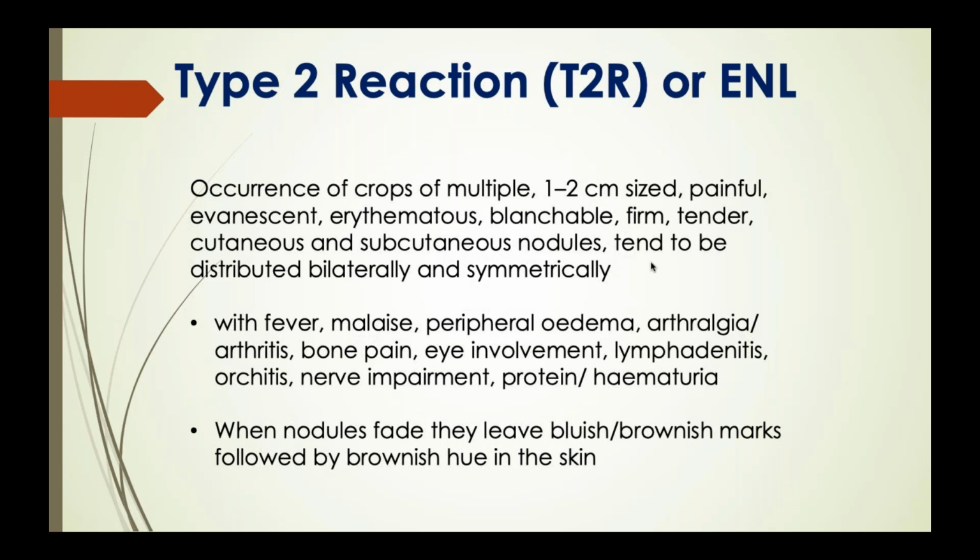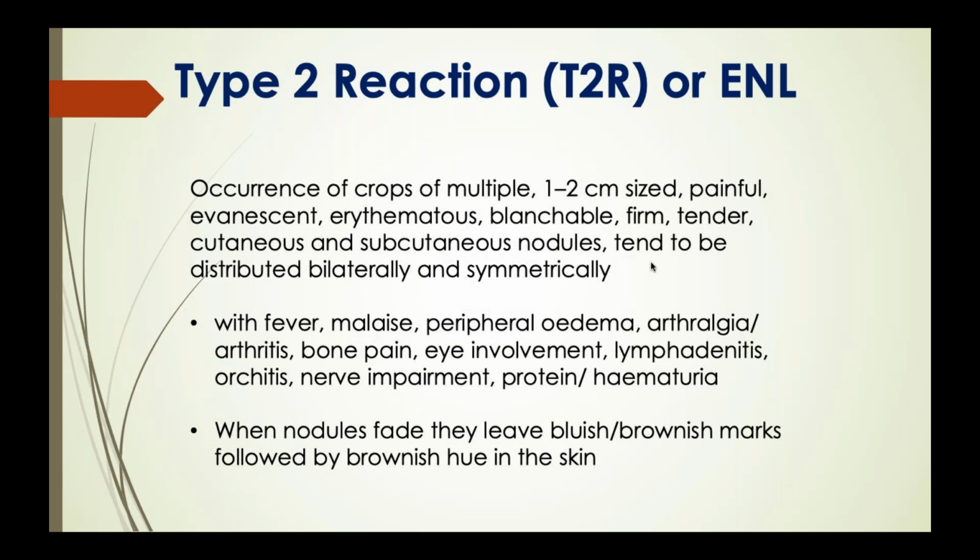That's fine. Usually ENL patients present with fever, malaise, peripheral edema, arthralgia, arthritis, bone pain, or involvement of the eye or testes in the form of ocular or testicular inflammation like iridocyclitis, iritis, lymphadenitis, or orchitis. There may or may not be nerve impairment.